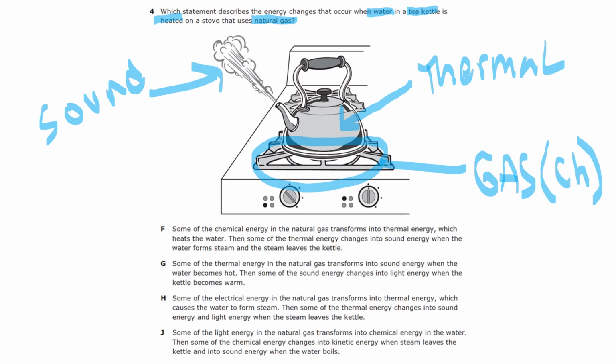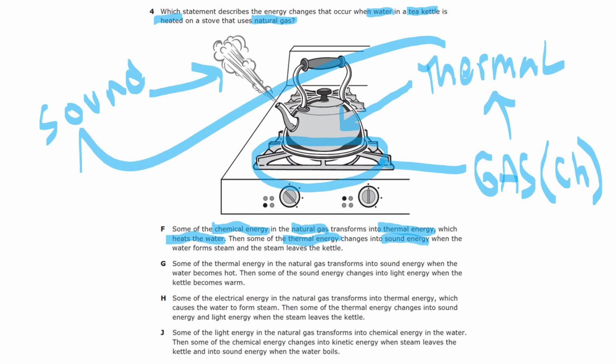Okay, so let's see if you guys got it right. We'll start off with F. So some of the chemical energy in the natural gas transforms into thermal energy. Okay, well that's what we said, right? Which heats the water. Then some of the thermal energy, which is what we said, thermal, changes into sound energy, which is what we said, when the water forms steam, and then the steam leaves the kettle. Okay, so based on everything we covered, that should actually be our correct answer. Let's verify the other ones are incorrect by going through them, okay?